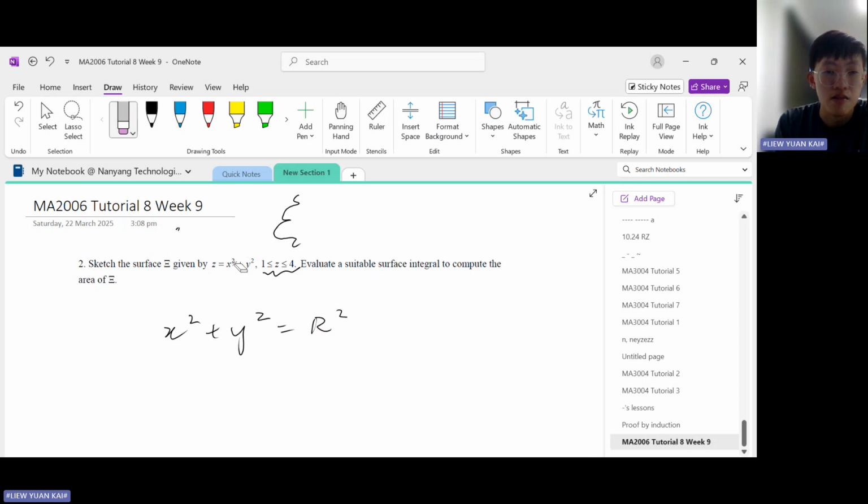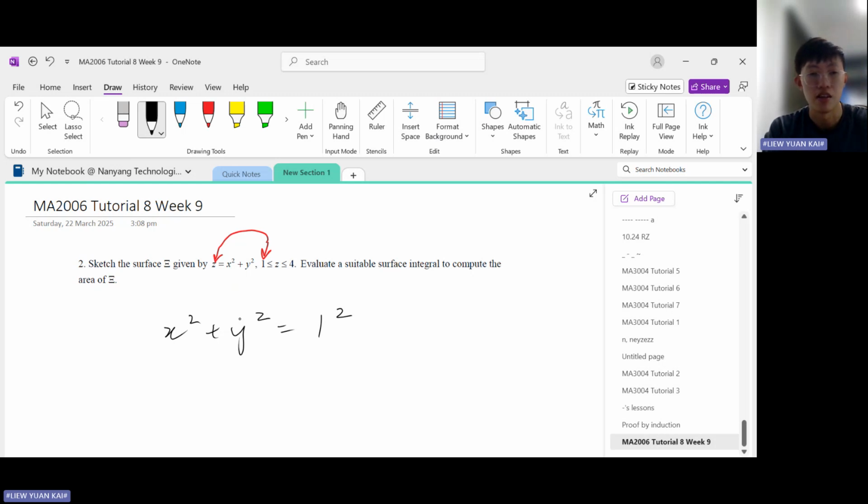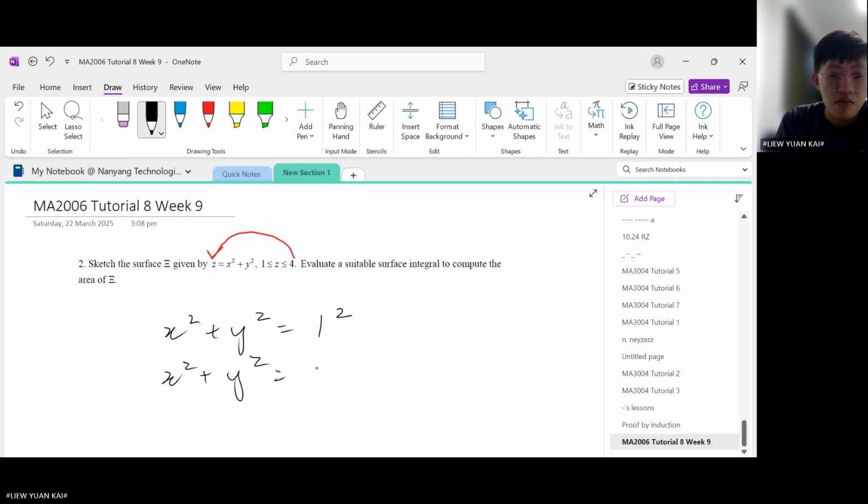Let us consider the two extreme values of z. The first case is z equals 1. So we substitute z equals 1 into here, and this is actually a circle of radius 1. So on one extreme, we have a circle of radius 1. Then what about the other extreme? The other end says z equals 4. So we substitute z equals 4 here. 4 is actually just 2 squared, so this is a circle of radius 2.